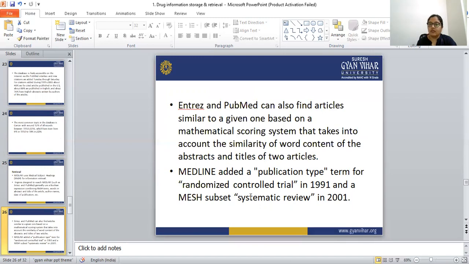So we can find all the information on drugs, patients, drug interactions, drug-food interactions, drug designing and new drugs in PubMed, Entrez, and Medline.